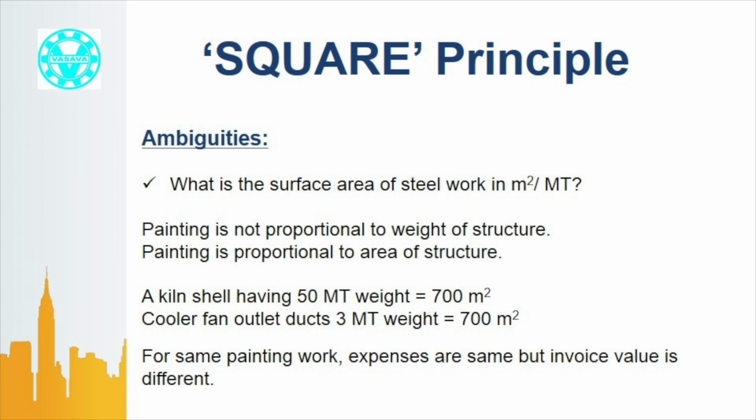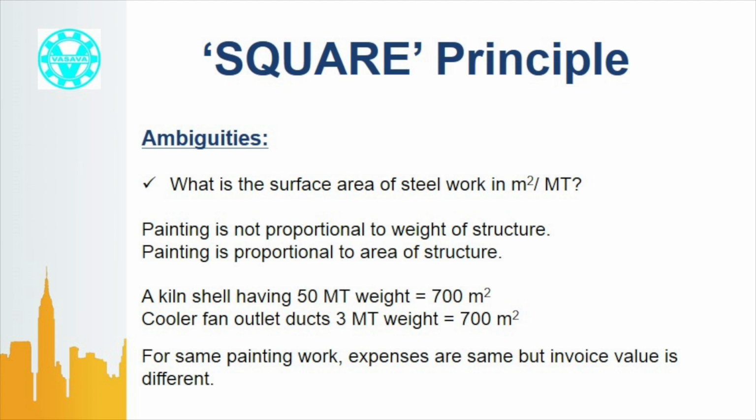For example, a kiln shell weighing 50 metric ton may have 700 square meter surface area, and cooler fan ducts made of 3 mm plate weighing only 3 metric ton may have a surface area of 700 square meter. If we are paying as per unit price rupees per metric ton, then we are paying drastically different amounts for the same expenses incurred by the contractor. Somewhere the contractor is profiteering, whereas others are making a loss. Expenses are not maintaining a linear relationship with the unit of measurement, that is, rupees per metric ton.